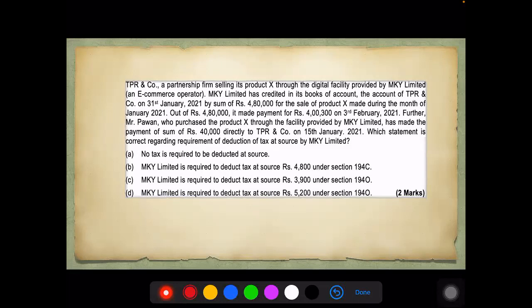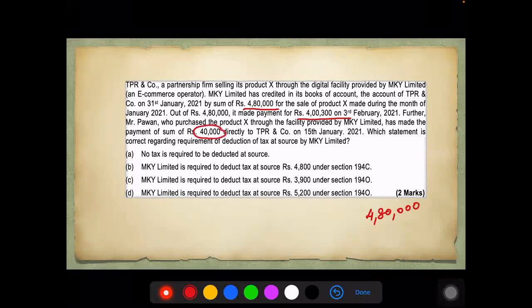Please try and do it along with me, or if you can even send in your answers in the chat box. What has happened here? 4,80,000 is the credit that happened. So we go by payment or credit, whichever is earlier. Since this is earlier than the payment, we'll take a sum of 4,80,000. 4,80,000 is the amount of credit happening here.